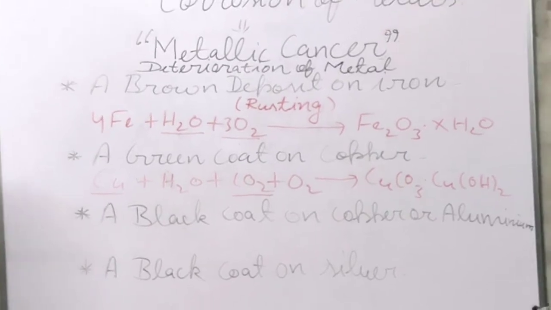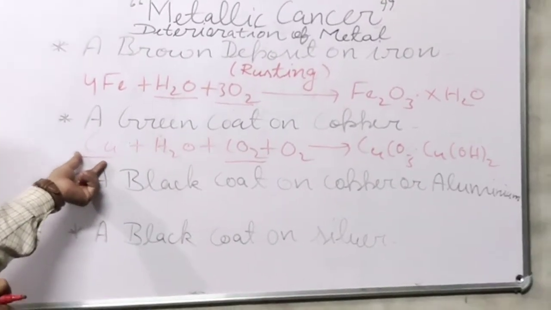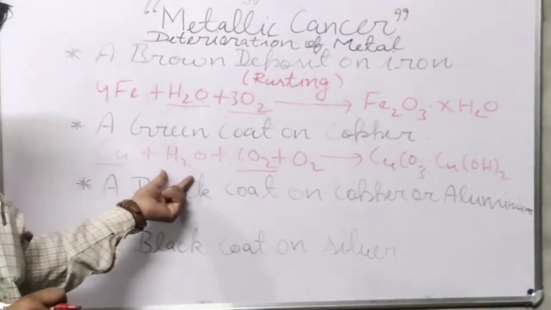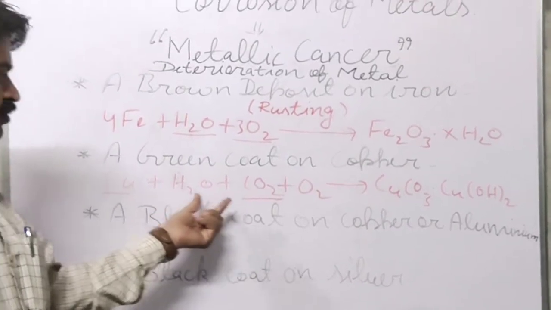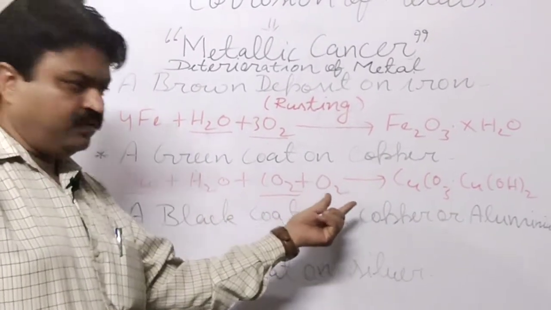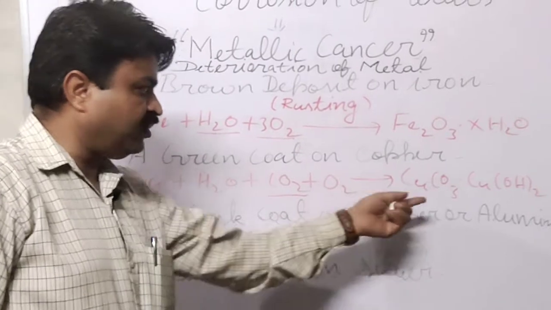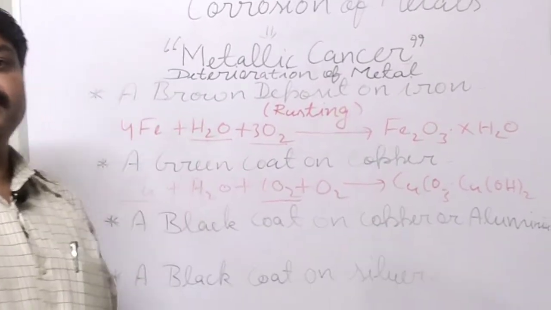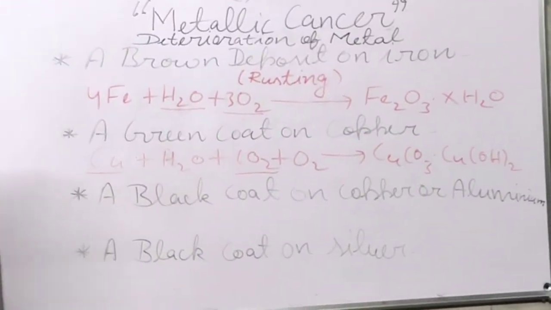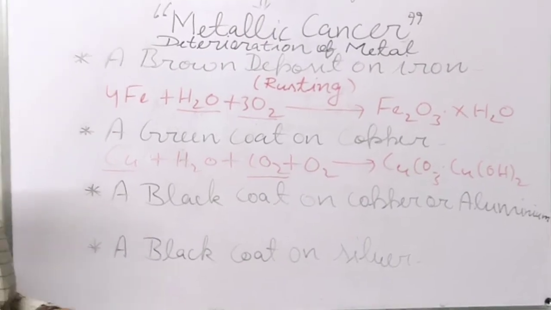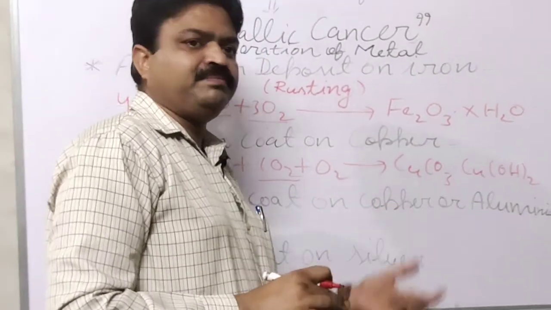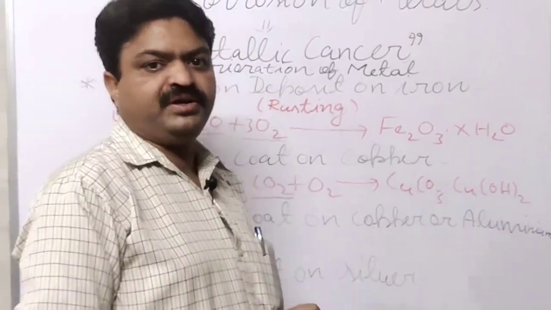Corrosion means when copper reacts with water, carbon dioxide and oxygen, then it forms copper carbonate and copper hydroxide, and together they are known as basic copper carbonate.